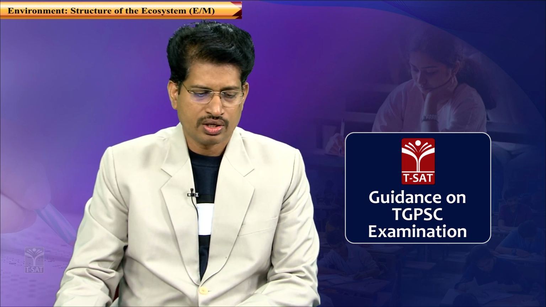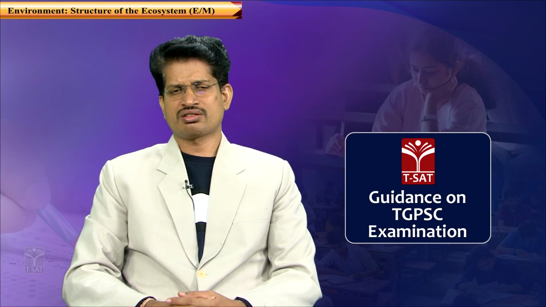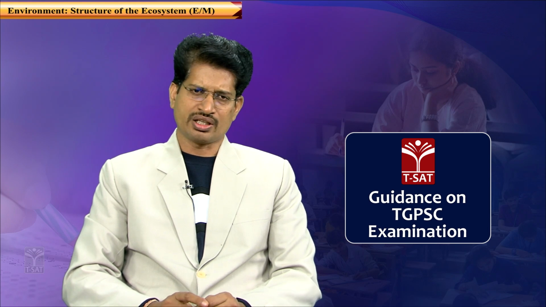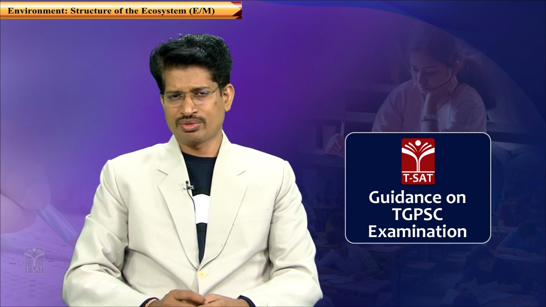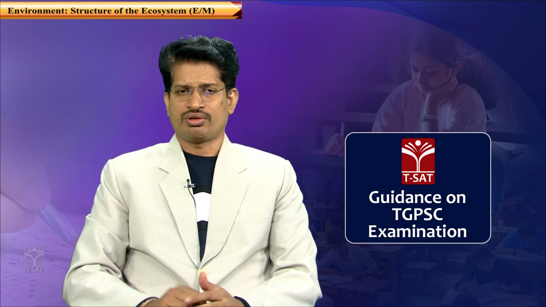So, next is supporting services, the nutrient cycle. Here you have certain cycles, for example, a carbon cycle or the nitrogen cycle. The nitrogen in the atmosphere cannot be absorbed by the plants directly, because nitrogen is the basic essential element required for the construction of any kind of living being, either in the case of plants or animals, because nitrogen is the fundamental element in a protein.